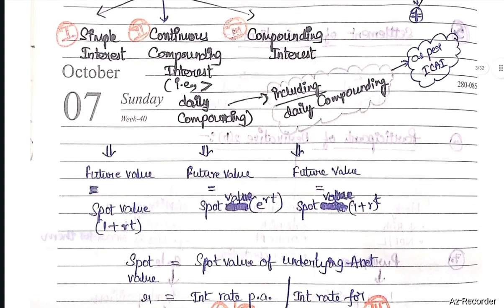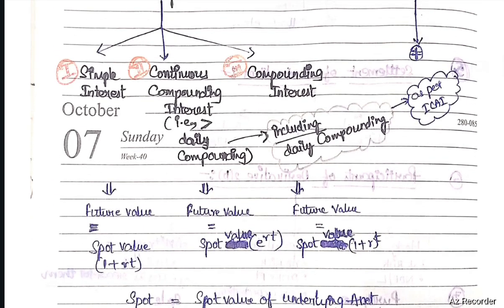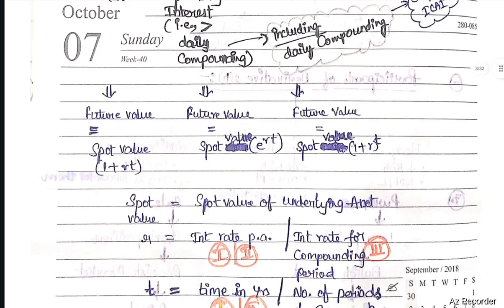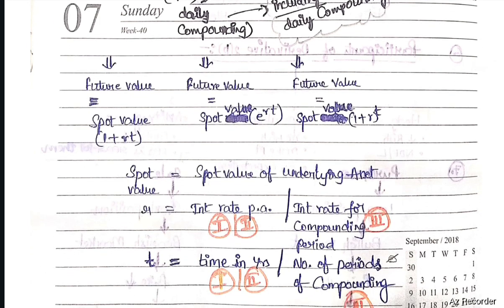Next, in case of continuous compounding interest, that is daily compounding, future value equals spot value into e to the power RT. Here, spot value means spot value of the underlying asset, and R means interest rate for the compounding period. T means number of periods of compounding.